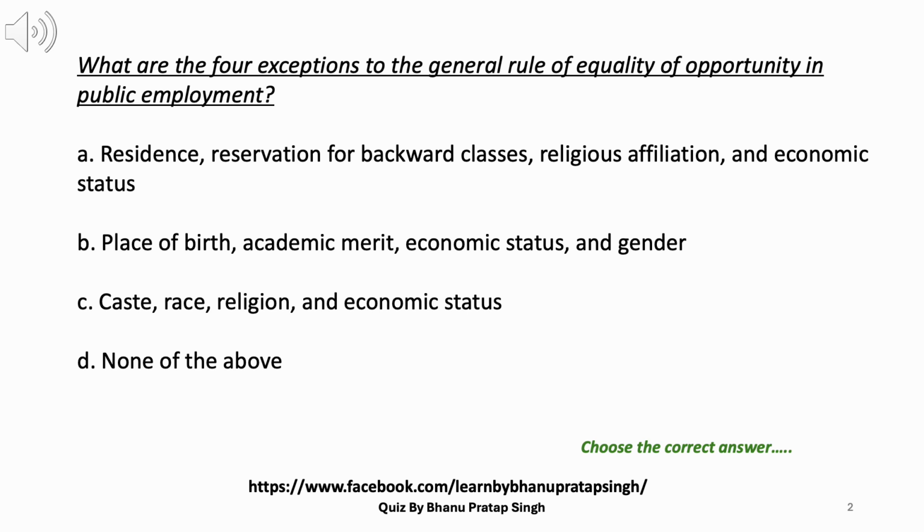C. Caste, race, religion and economic status. D. None of the above. Please think through the answer. Answer A. Residence, reservation for backward classes, religious affiliation and economic status.